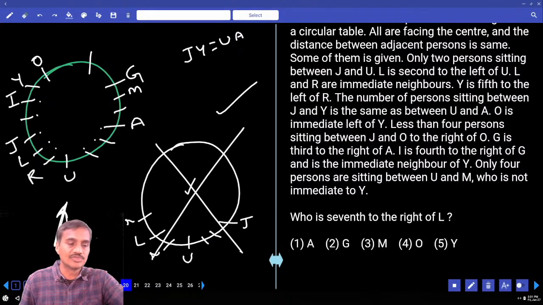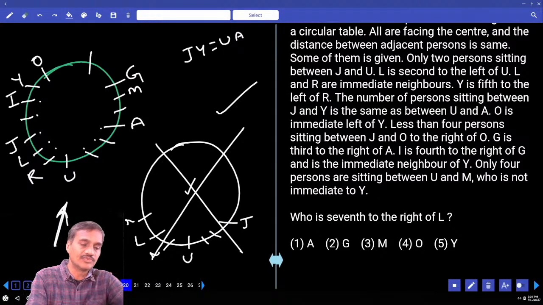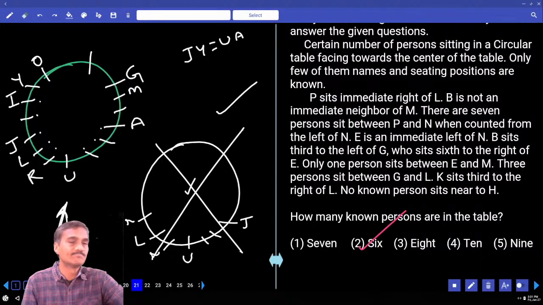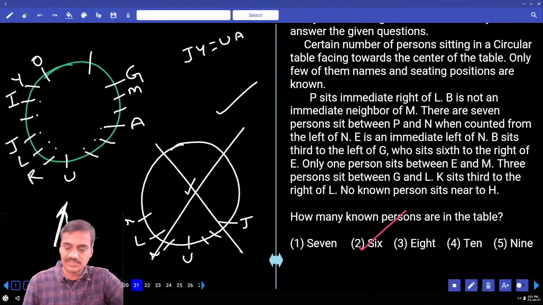Then who is 7th to the right of L? 1, 2, 3, 4, 5, 6, 7. M is your answer, choice 3, question number 20. Done with this? Then 21 to 25. Now 21 to 23, only 3 questions are given under this one.